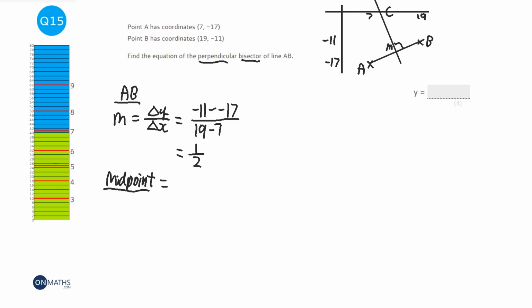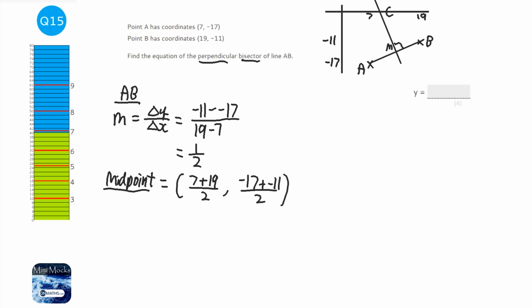Okay, so the midpoint is going to be the average of the x's, so (7 plus 19) over 2, and then the average of the y's, so (minus 17 plus minus 11) over 2. So we're basically just finding the halfway points. Now, obviously 7 plus 19 is 26, divided by 2 is 13, but you might have just noticed that 13 is halfway between 7 and 19. Same with the others. Halfway between the two of them is going to be minus 14.